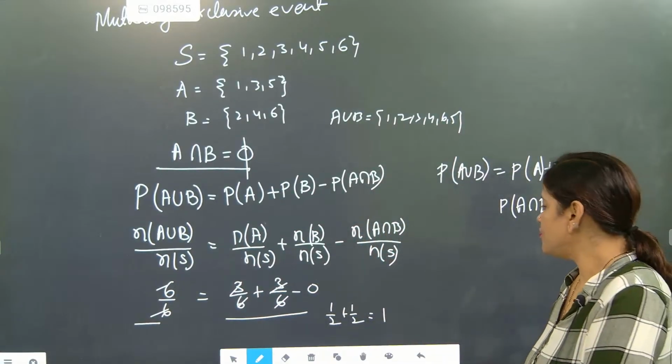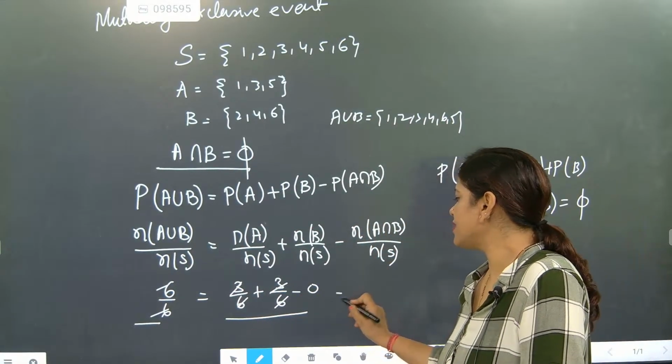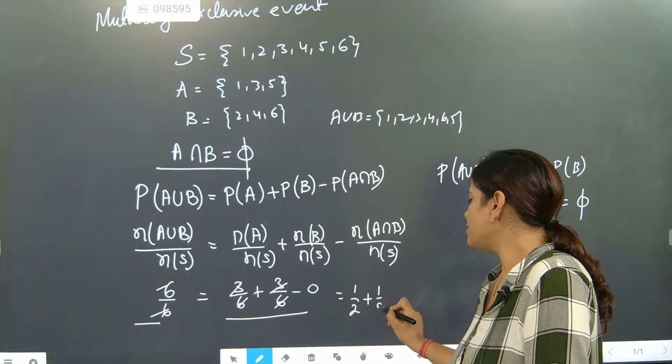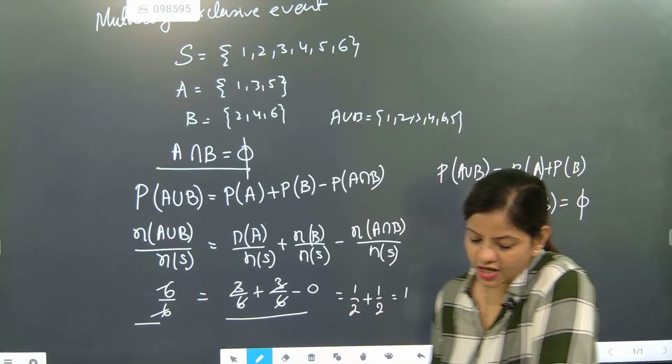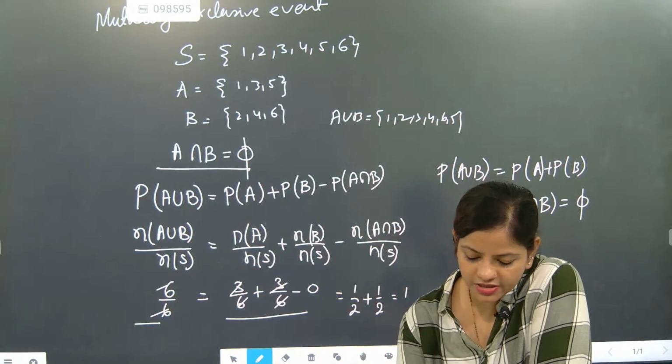Understood. It is a case of mutually exclusive event. So it is coming as 1 by 2 plus 1 by 2. It is coming as 1. So left side is equal to right side. It is coming as 1.